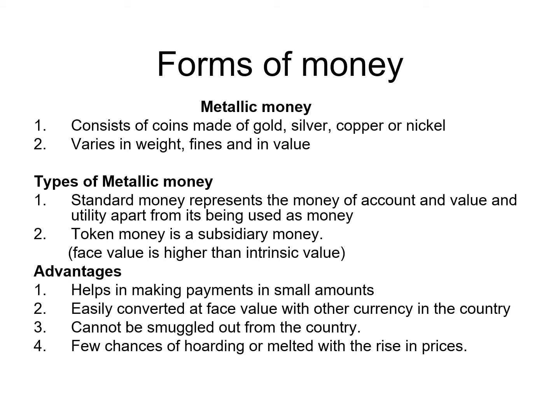In that case, metallic money was introduced, and metallic money consisted of coins made of gold, silver, copper, or nickel, in various weights, fineness, and value. There are different types of metallic money, like standard money, which represents the money of account and has value utility apart from its being used as money. Standard money is money whose intrinsic value is equal to the face value. It has the amount of metal which is written on the face of that value.